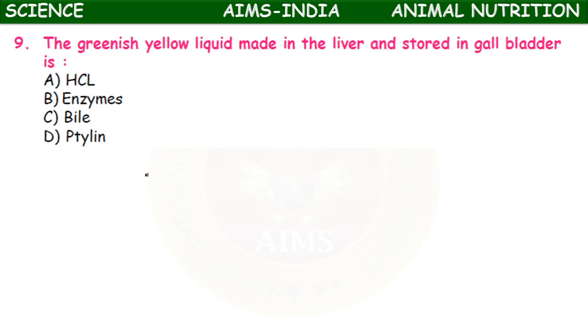The greenish yellow liquid made in the liver and stored in the gallbladder is hydrochloric acid, enzymes, bile, ptyalin. So it is the bile juice which is produced in the liver and stored in the gallbladder temporarily.